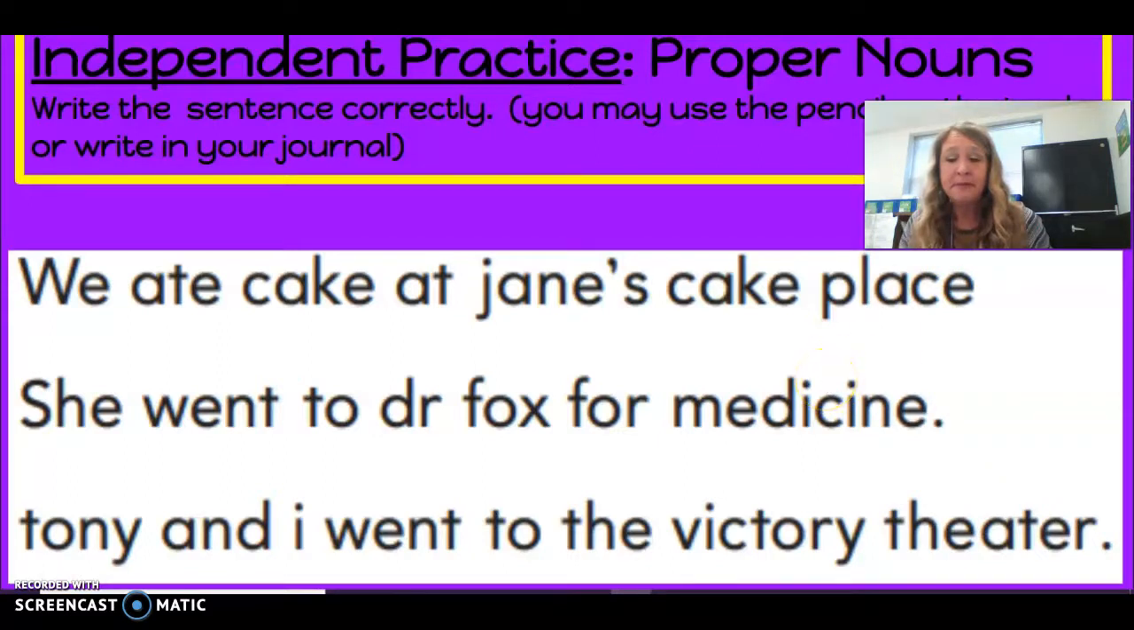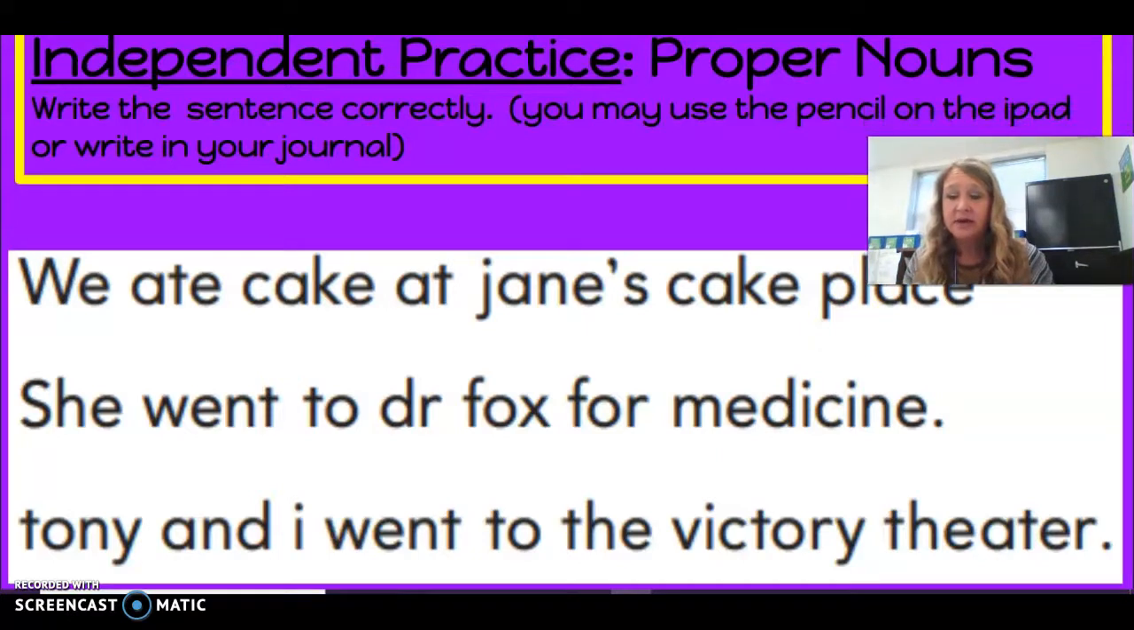Let's review what we talked about for just a minute. First of all, we talked about proper nouns being names of special people, places, things, or animals. Okay? Proper nouns begin with capital letters. Titles begin with capital letters. Mrs., Doctor, Miss, Mr. Okay? Those are titles that begin with capital letters.